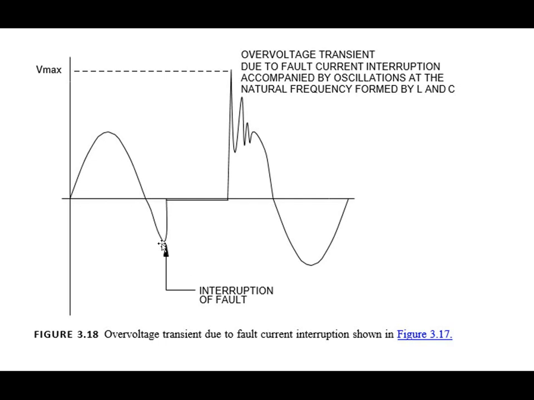The interruption of the fault occurs at this point, and due to this interruption, the overvoltage transient is accompanied by oscillation at the natural frequency formed by L and C. This is the positive half cycle, negative half cycle, and again positive half cycle, and this is the overvoltage transient occurring at the natural frequency of L and C. This is the waveform of voltage versus time.